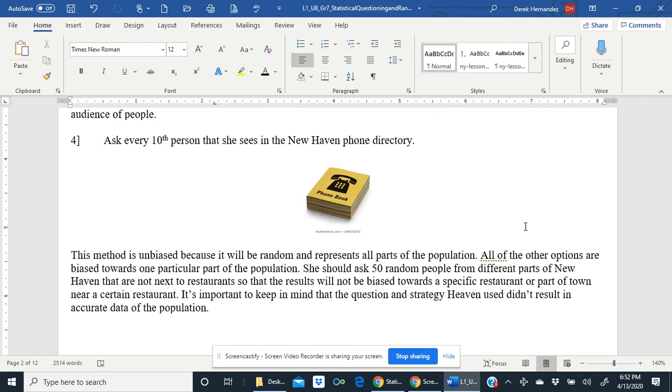She should ask 50 random people from different parts of New Haven that are not next to restaurants so that the results will not be biased towards a specific restaurant or a part of town near a certain restaurant. It's important to keep in mind that the question and strategy that have been used didn't result in accurate data of the population.